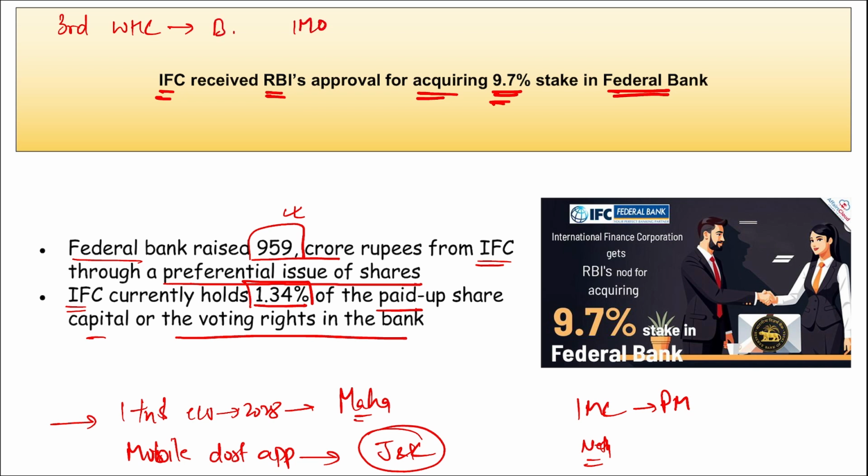Then the IMO has set 2050 as the target to become a net zero carbon emitter. Then which is the world's most powerful military? It is of the United States of America. Next, remember, where was the 50th edition of the GST Council meeting held? It was held in New Delhi.